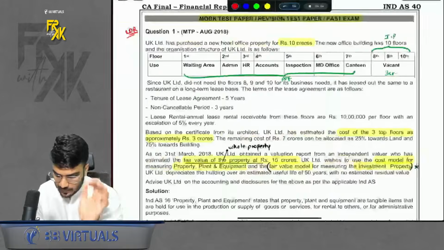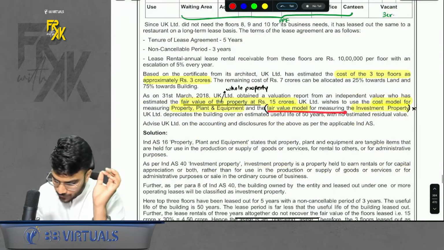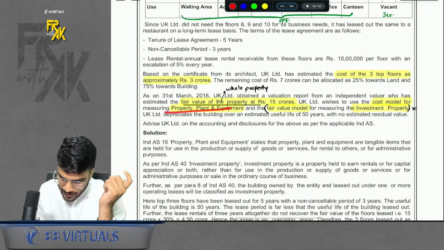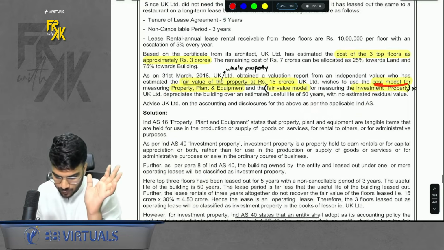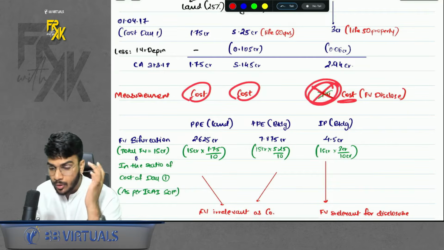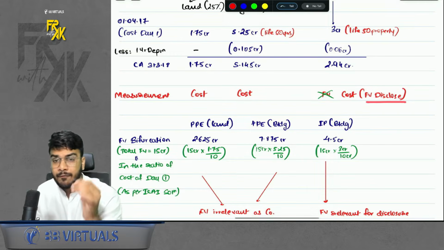The question has made one mistake, saying that the company wants to follow fair value model for IP. It is not permitted. For IP, you have to follow cost model. For PP, they want to follow cost model, that is permitted. Okay, so for PP, we can follow cost model. But for IP, fair value is not permitted. You will only follow cost. Fair value can only be given for disclosure purpose.